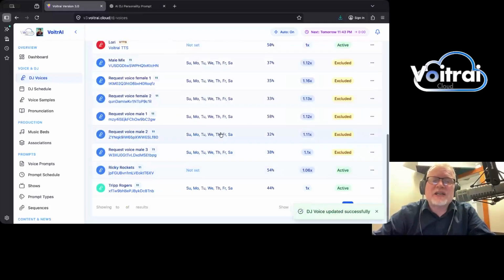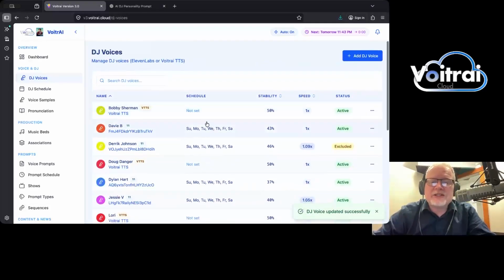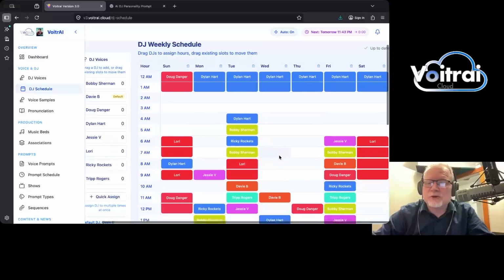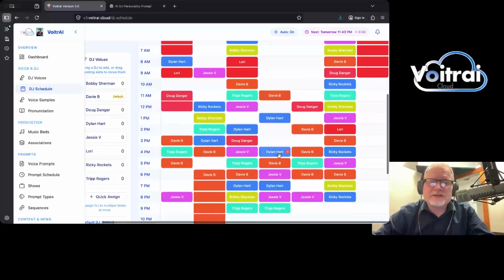So we save our settings after we've made them. Now the DJs are in here, but how do we schedule them? How do we get them into their time slots? Well, here we go over a DJ schedule. And look at this beautiful grid. And I know it looks like a bunch of Skittles on the screen, but it is just as sweet as it looks, because here is the awesome power of this.